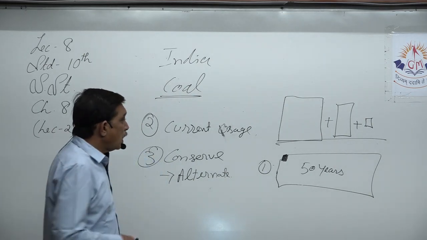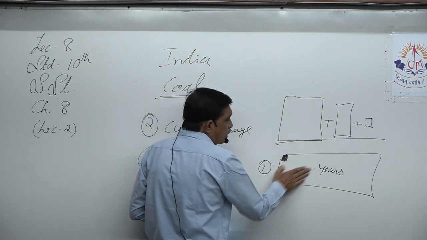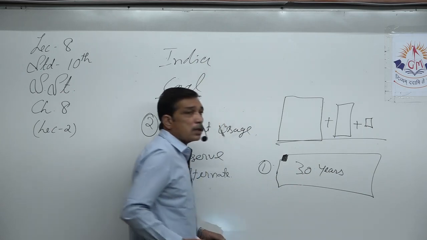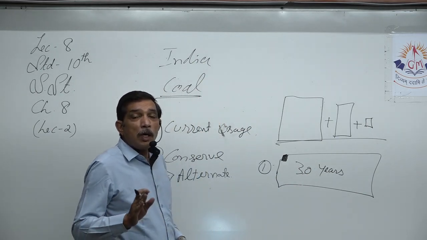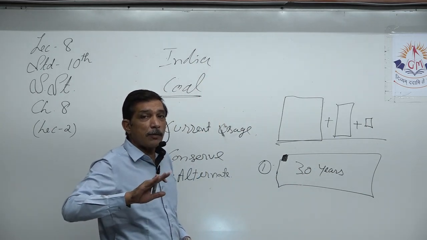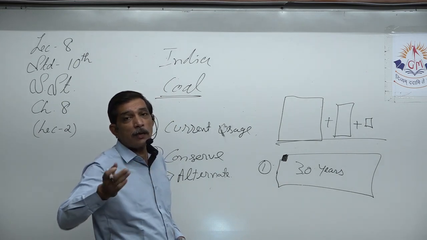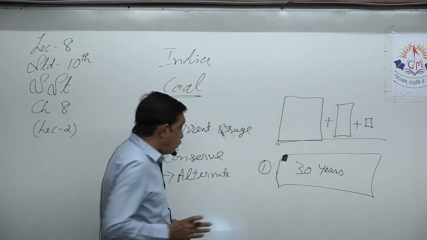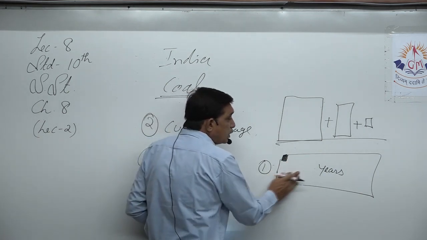So the coal that could have lasted for only 30 years, because we stopped using coal in railways and industry, because in industry we started giving electricity, the consumption went down.